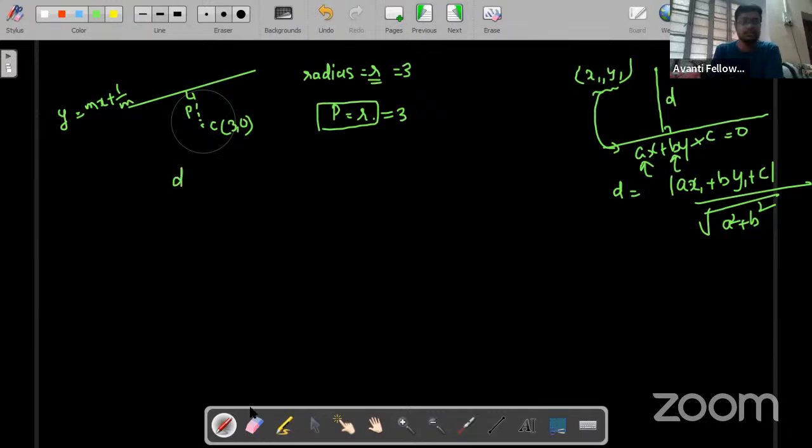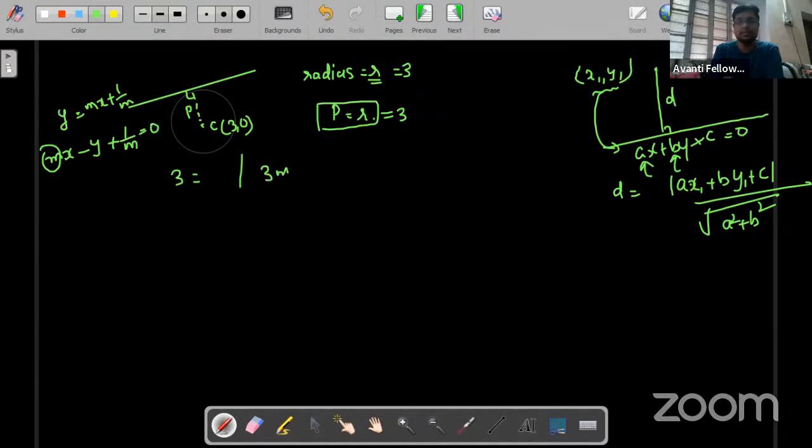So here perpendicular distance is p, which is equals to r is equals to 3. First of all we'll write the line in this form: mx minus y plus 1 by m is equals to 0. So here this is a, this minus 1 is b, and this is c. I'll directly substitute the value 3 comma 0 in this line.